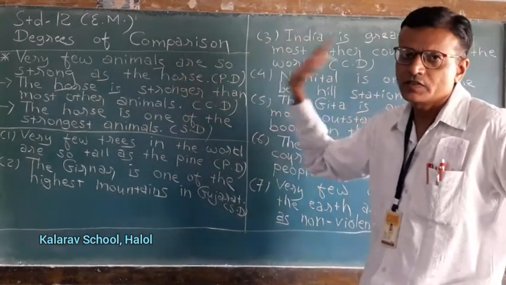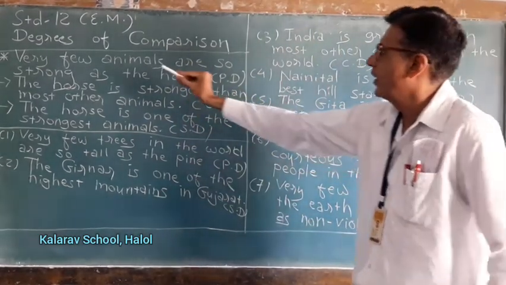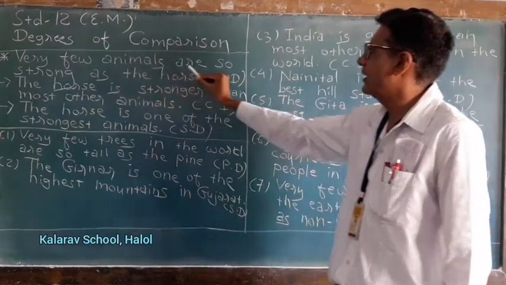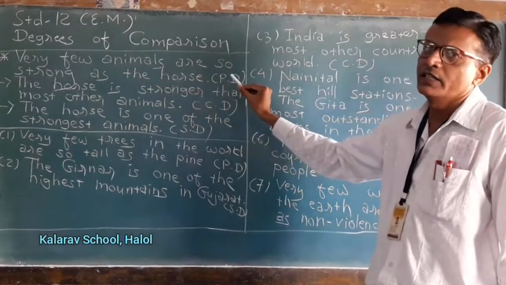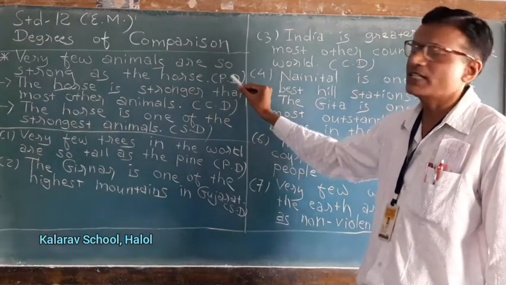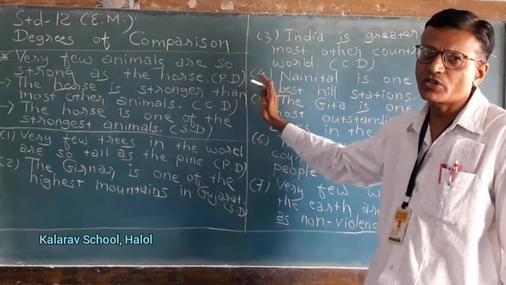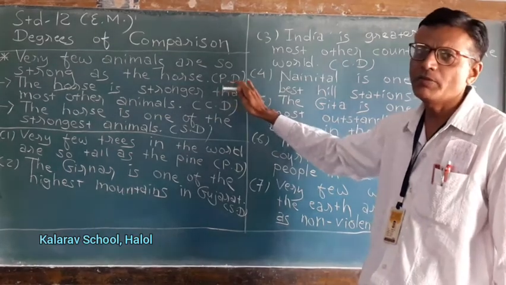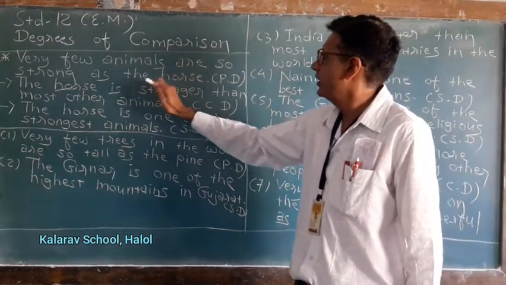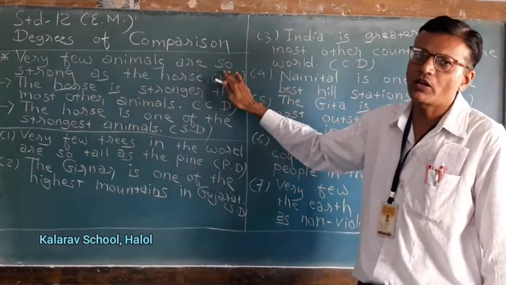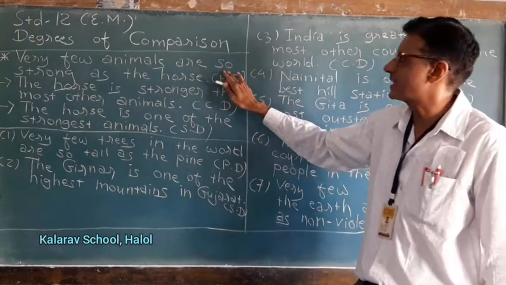Let us see all three sentences. Very few animals are so strong as the horse. This is the example of positive degree. I have written in very short manner PD. PD means positive degree. So here instead of so, you can also use as.